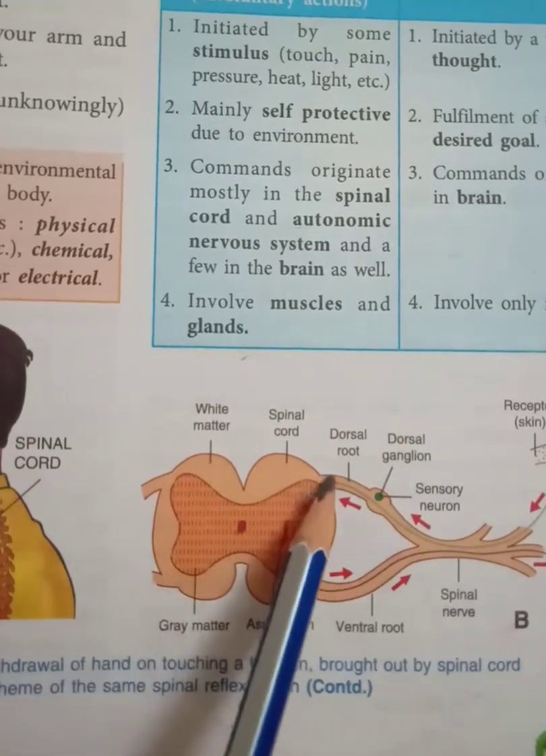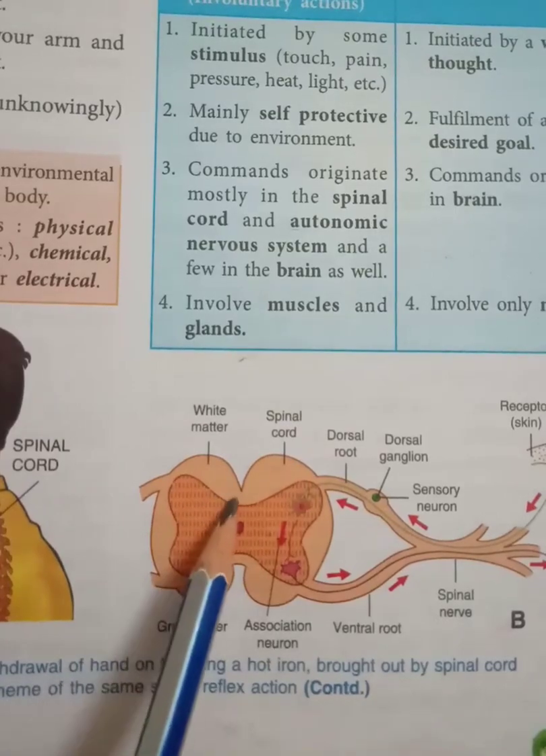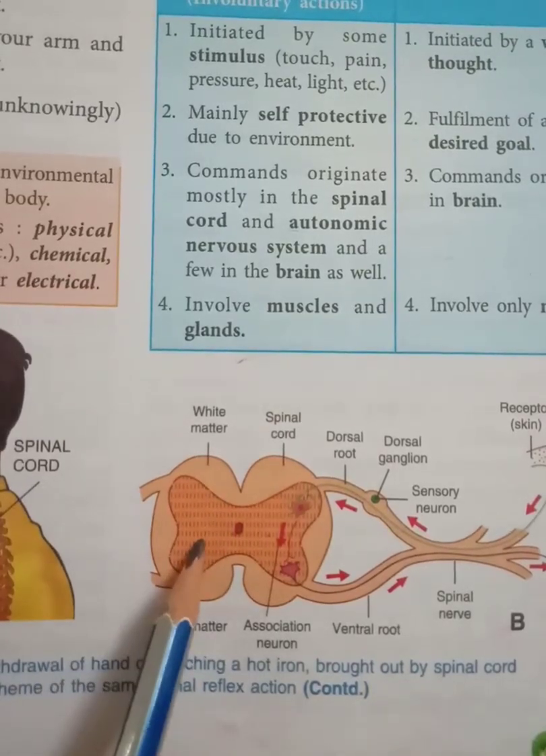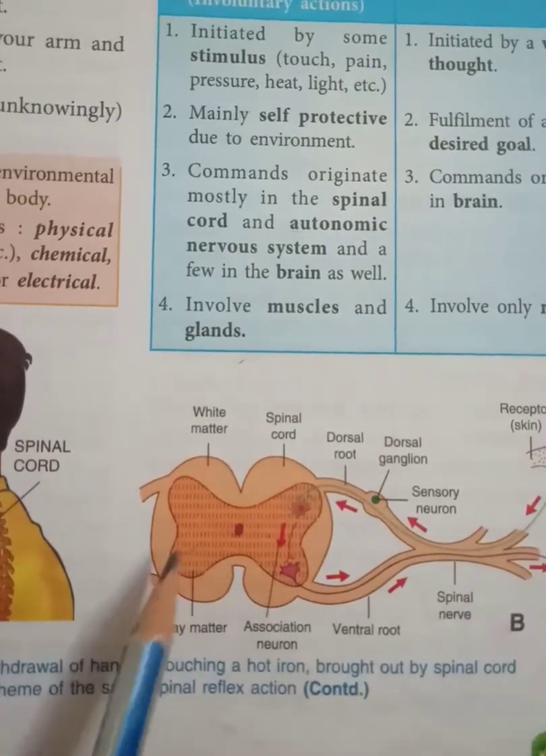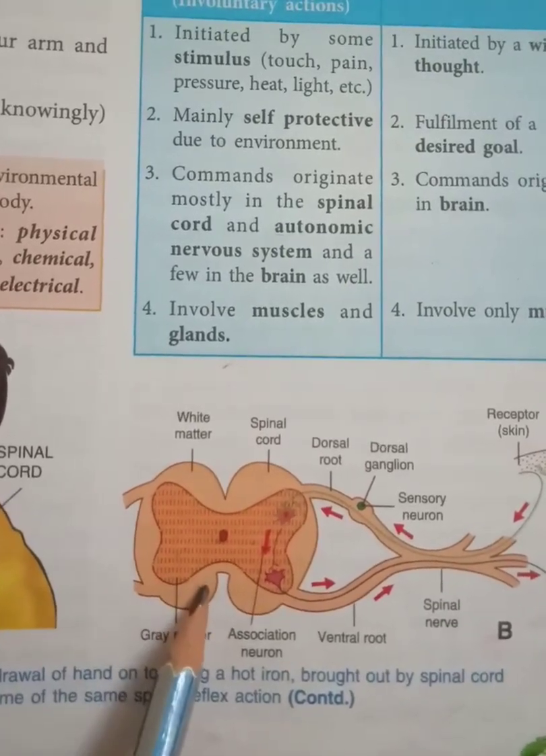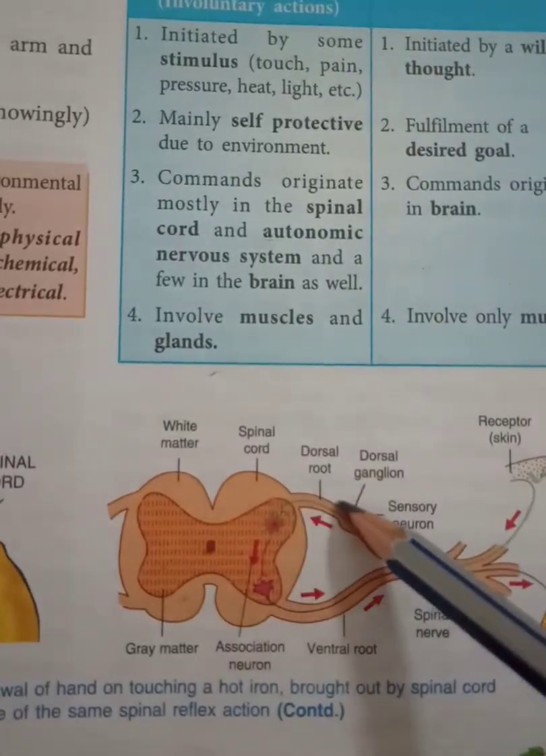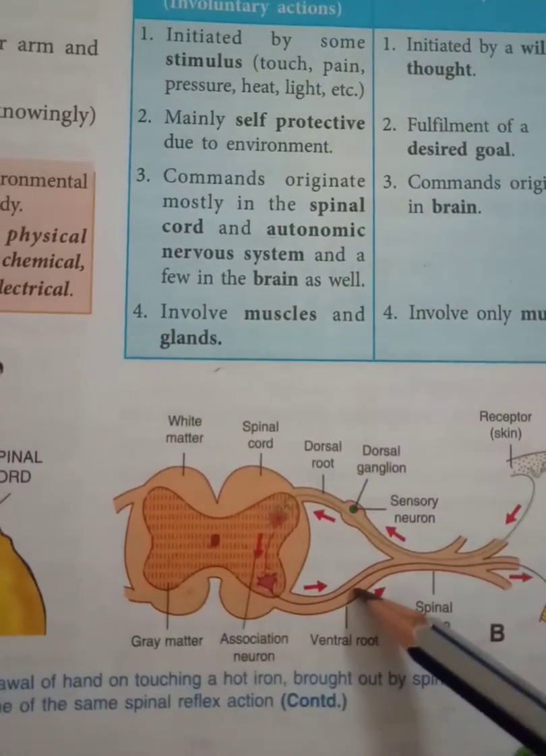Then we have white matter on the peripheral area and gray matter in the center in the form of H. This is gray matter. And you remember, gray matter consists of cell bodies of neurons, and white matter is made up of axons of neurons. Then you can see here, this is the dorsal root and this is the ventral root.